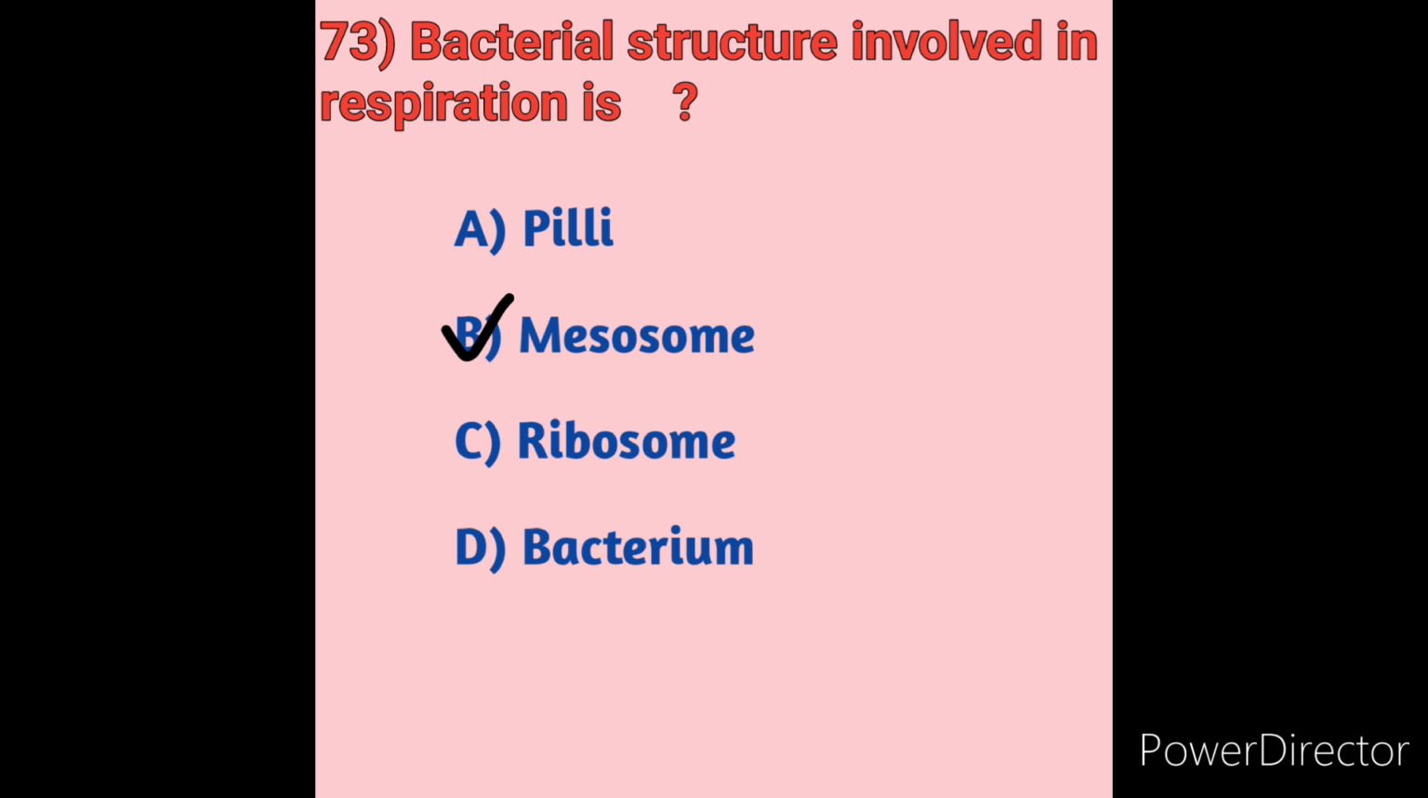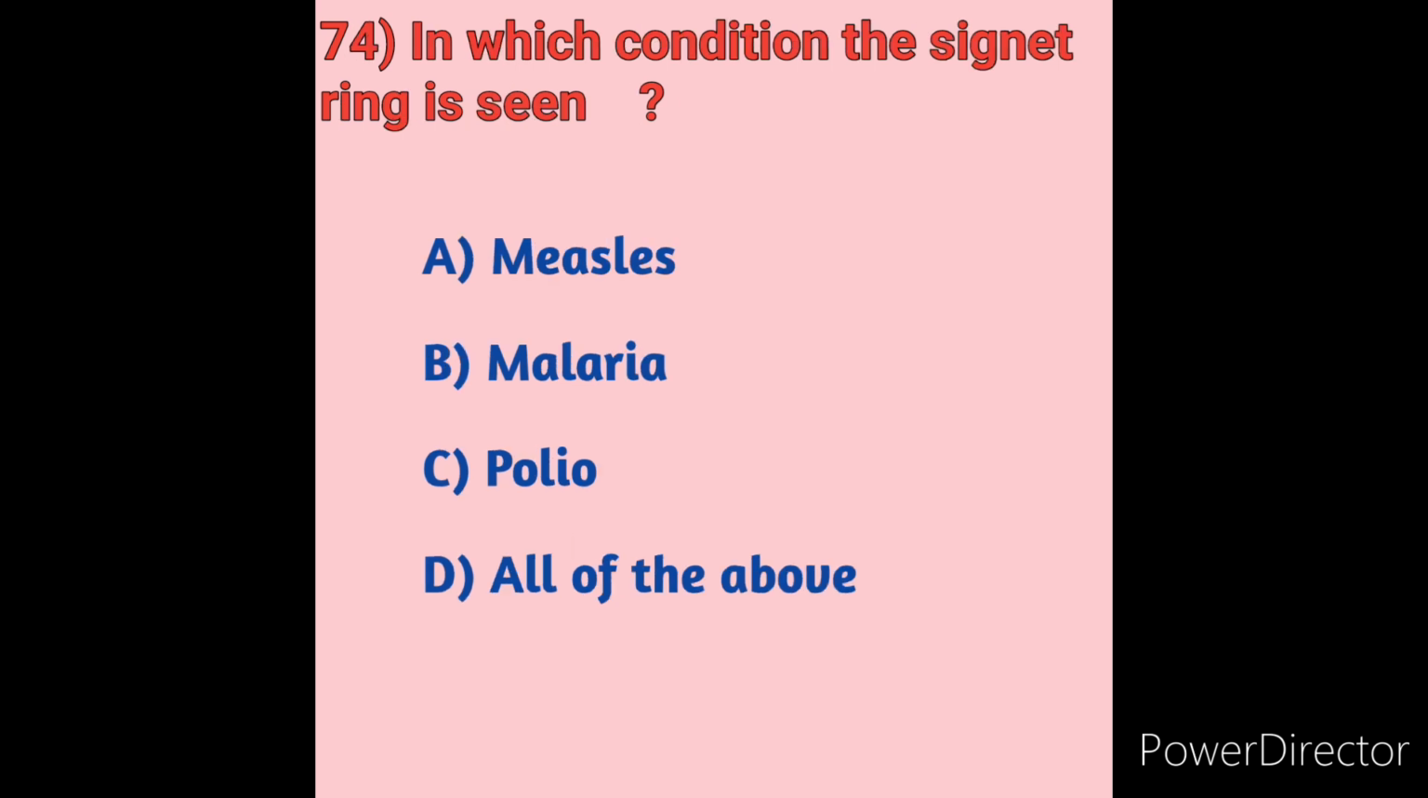Next we will move on to question number 74. In which condition is the signet ring seen? In which condition can we see the signet ring? We will see the options. Option A, measles. Option B, malaria. Option C, polio. Option D, all of the above.